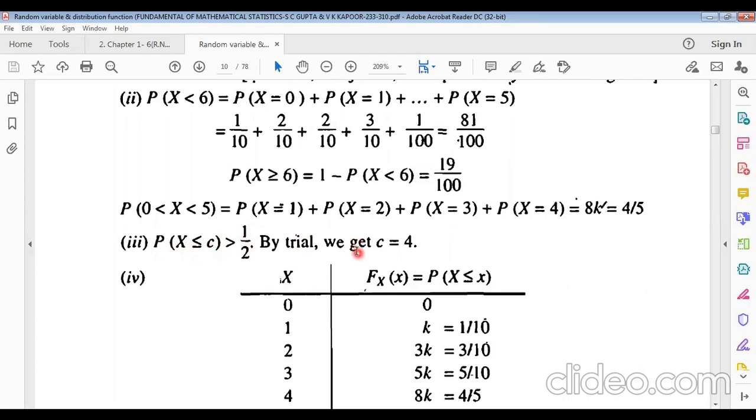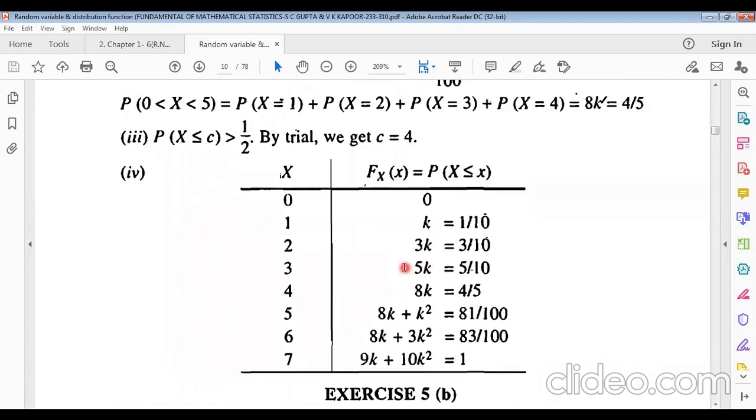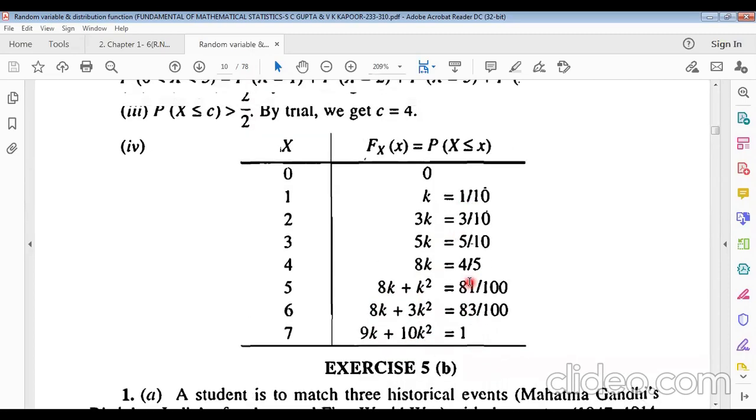Now, probability of x less or equal to c greater than half. By trial, we get c equals 4. Now, for another portion, 0 to 7 is the given sample space, and the probability function f of x is also given: 0, k, thrice k, 5k, 8k.